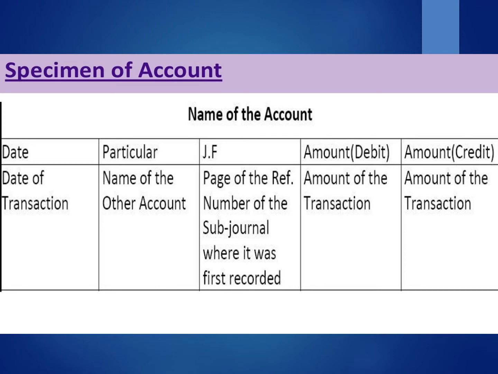At the top we shall write name of the account, then date, the date on which the transaction is taking place, particulars, name of the other account, then JF or LF, page of the reference number of the sub journal where it was first recorded, then amount of transaction which is debited and the amount of transaction which is credited.